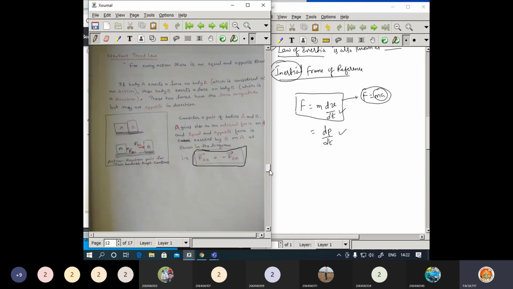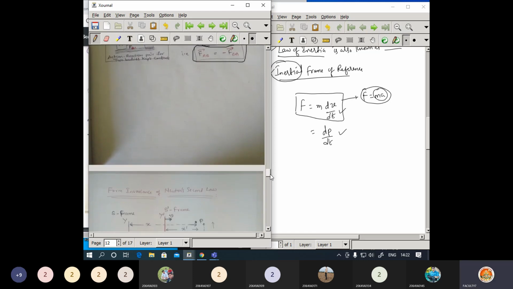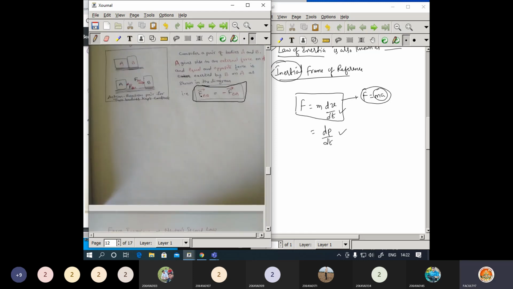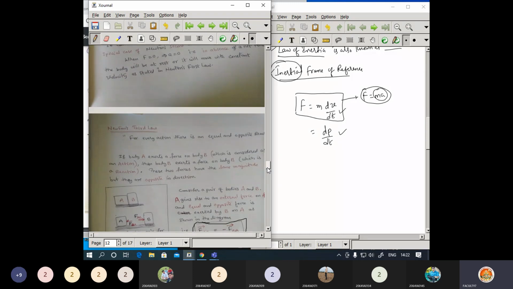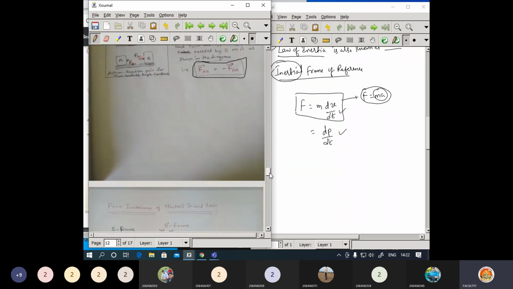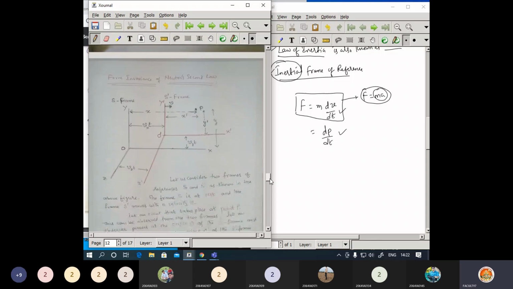Then you need to identify the option here. The right option is Newton's third law. Here both the forces are equal and opposite, so the third law is stating about this. So you need to find the correct option as Newton's third law.